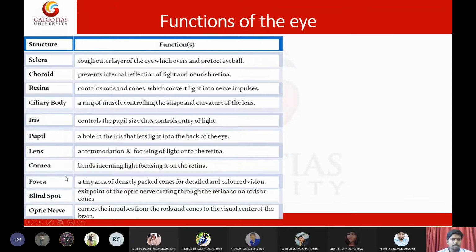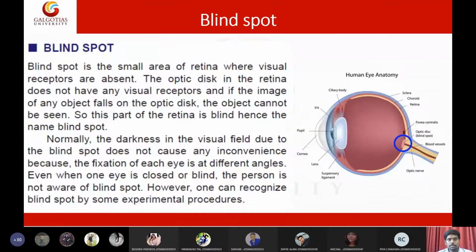Fovea is a tiny place in the eye where cones are concentrated, and these cones detect color. Okay, so that is the fovea. Then we discussed the blind spot. The blind spot is the exact point where the blood vessels enter the eye, and there we cannot process any light, so that area is called a blind spot. The optic nerve will carry the impulses generated by the retina to the brain, to the occipital lobe of the brain. So this is all about the functions of the eye. I have given the definition of the blind spot here.